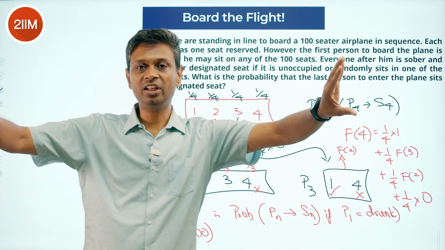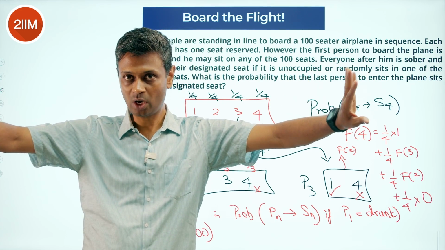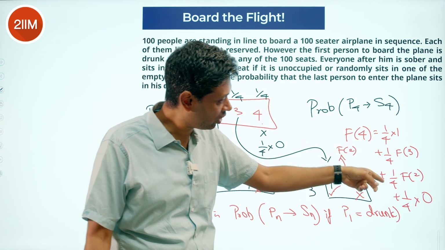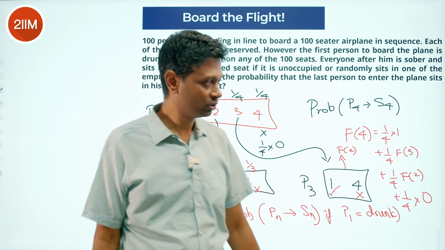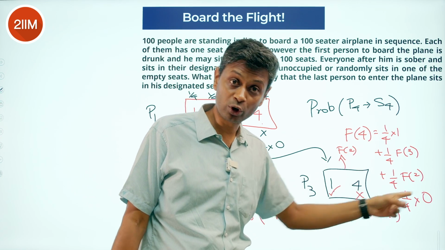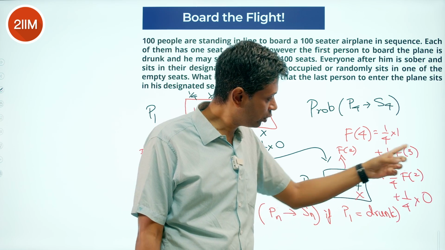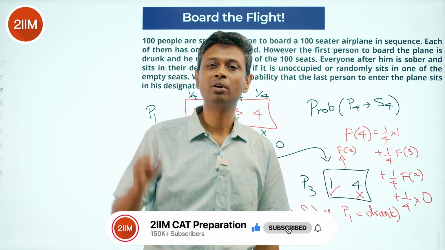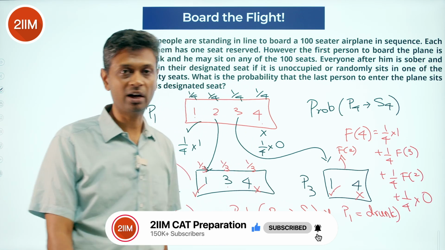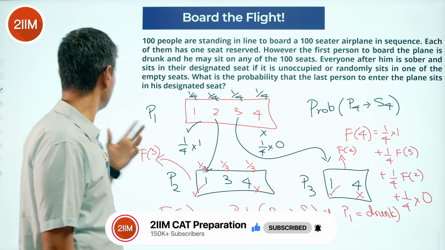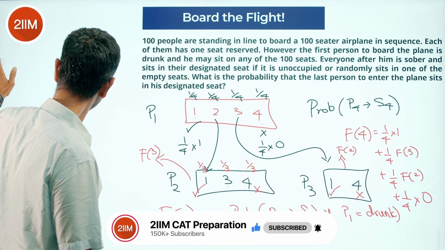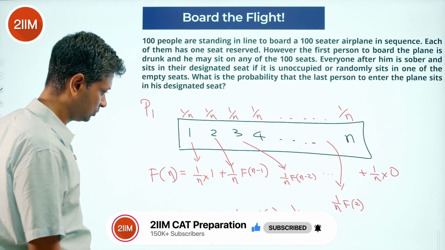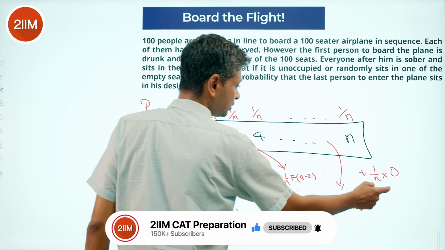First seat, last seat equally likely, out. Middle seats are all with probability half. So this is 1 by 4, this is 1 by 4, probability is half. F of 4 is half. Each of these terms is half.